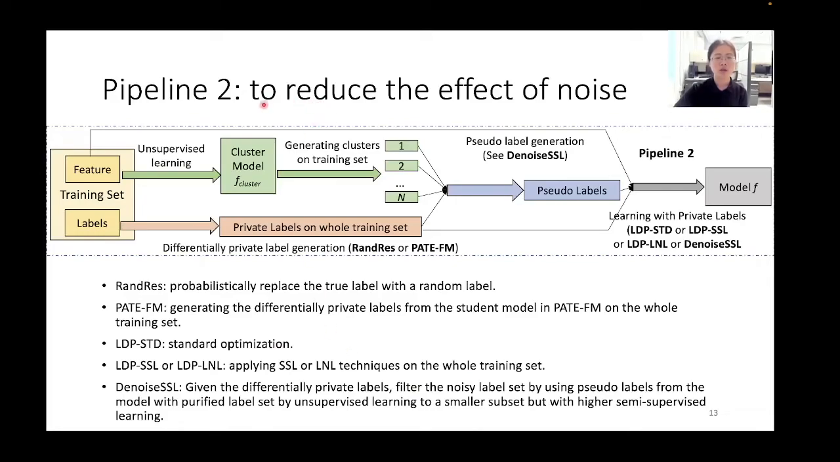Here is an overview of our pipeline 2. We will generate the private labels either by randomized response or PATE-FM match. We will also do unsupervised learning to generate the clusters and then generate the pseudo label. After that, we will train the machine learning models under label differential privacy either by standard optimization, semi-supervised learning, learning with noisy label techniques, or our DenoiseSSL.